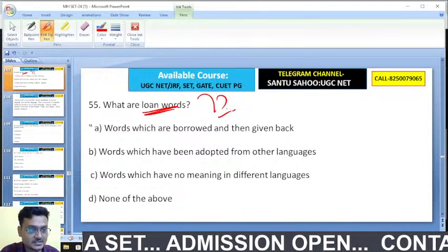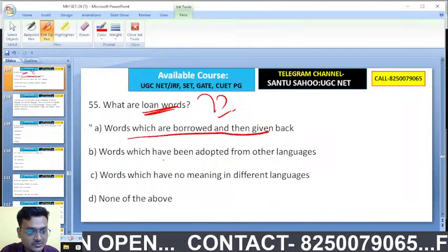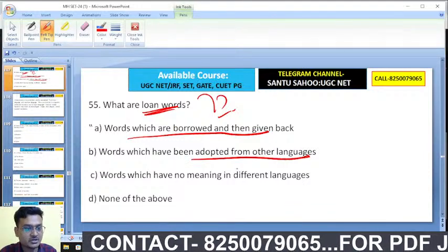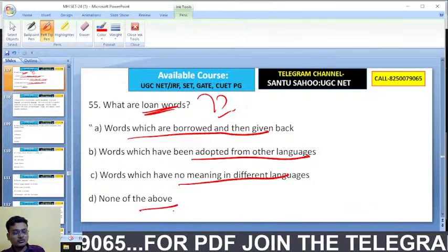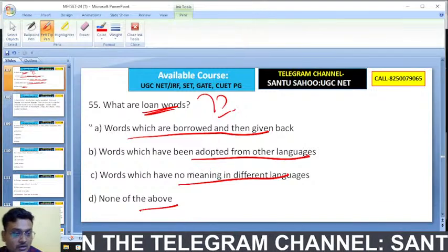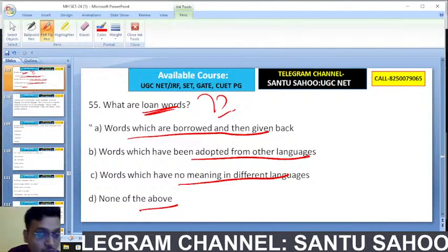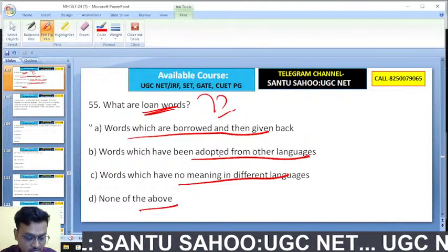What are loan words? Words which are borrowed and then given back, words which have been adapted from another language, or words which have no meaning in a different language, or none of these. Exactly, got it.